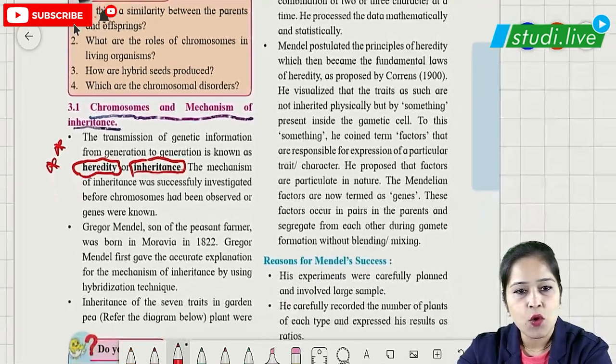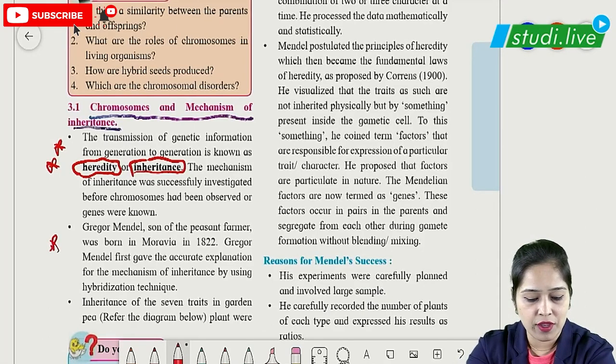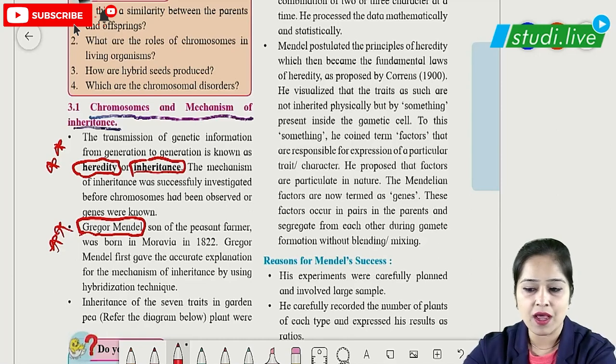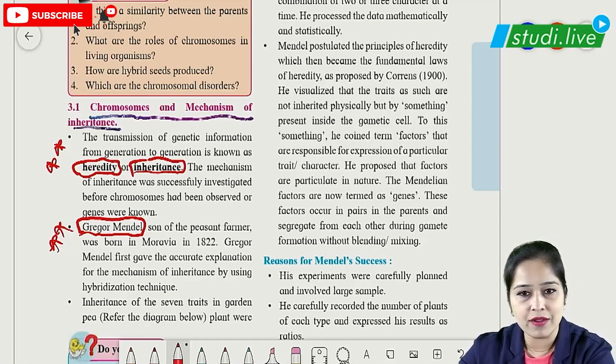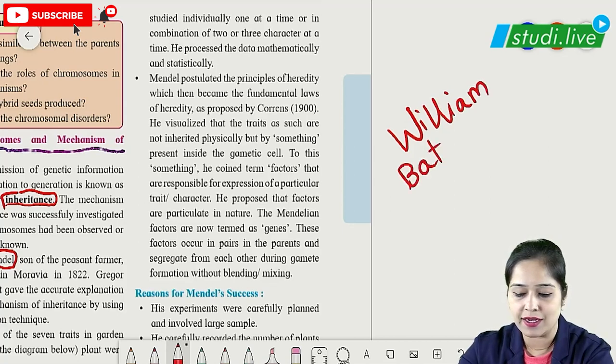Now after that, who is the father of genetics? The father of genetics is Gregor Johann Mendel. This name has to be written and remembered. If we are asked who coined the word genetics, it was coined by the scientist called William Bateson.